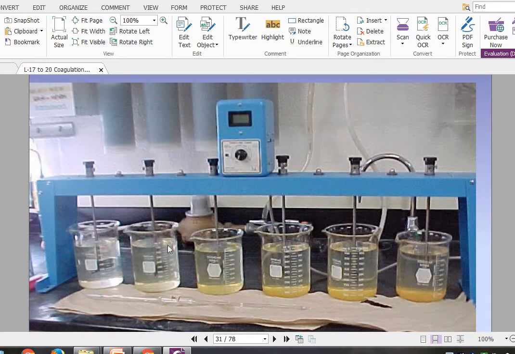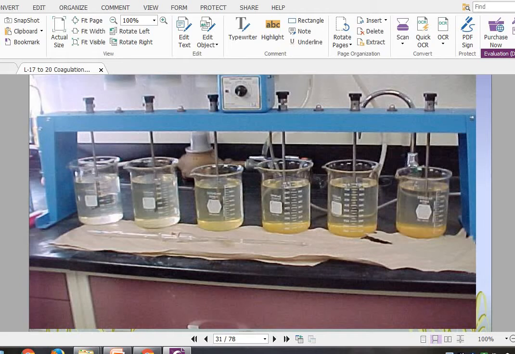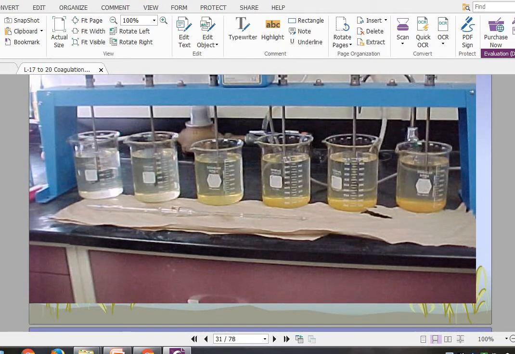Initially we have added 10, 10, 10, 10, 10. So now 10, 20, 30. After adding all at such intervals, we will see the behavior of the coagulant, and after this we will chalk out the relationship between each other.